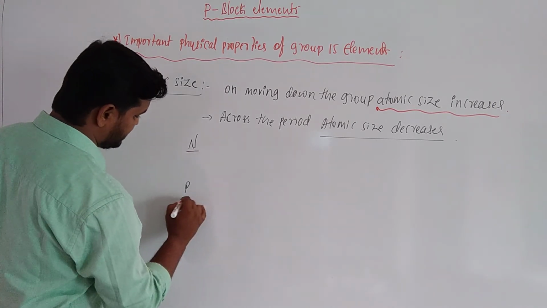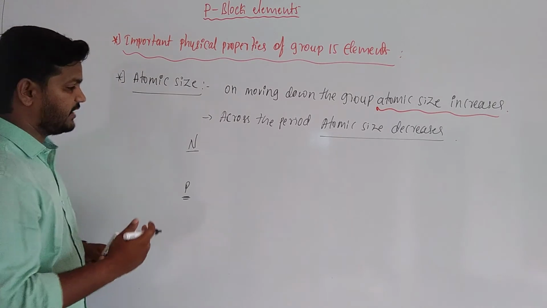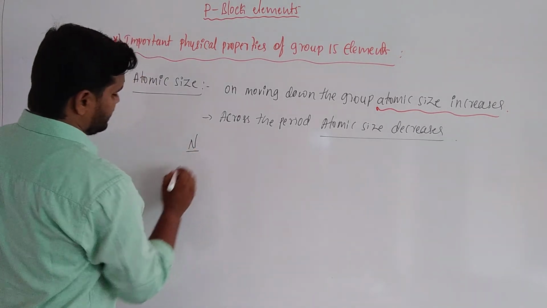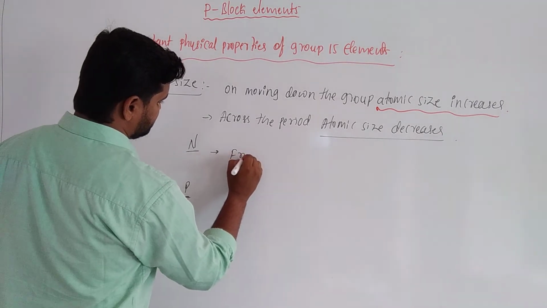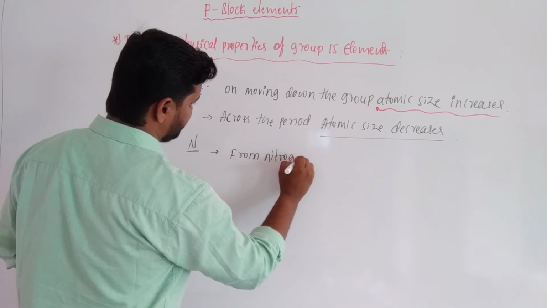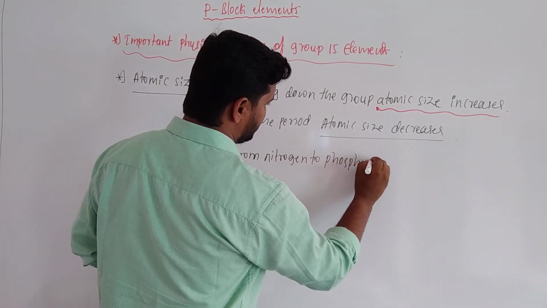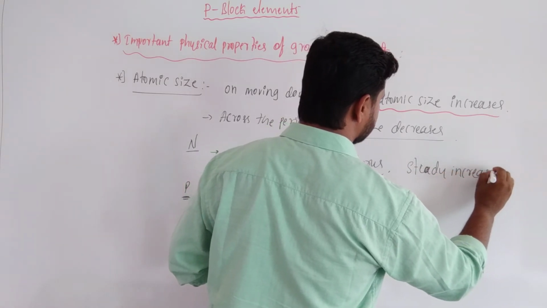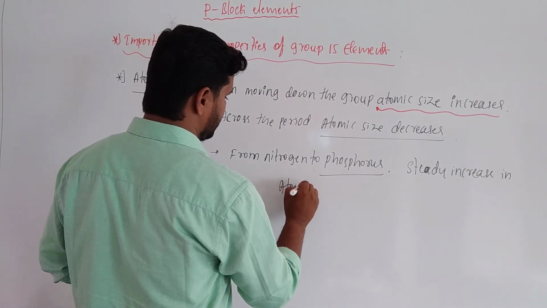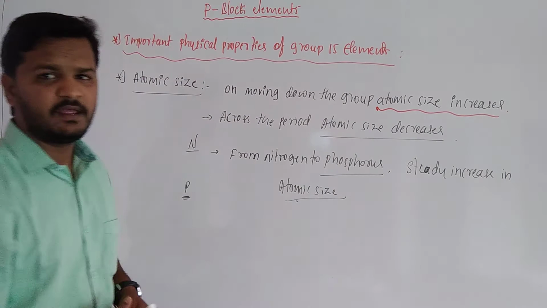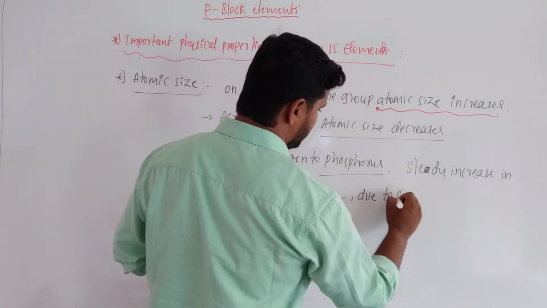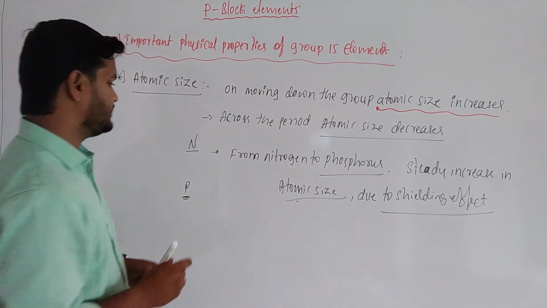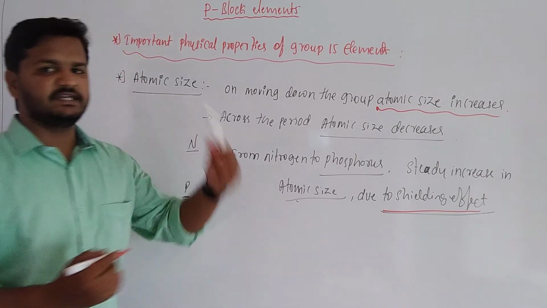Atomic size increases largely, an enormous increase in atomic size due to the shielding effect, from nitrogen to phosphorus.